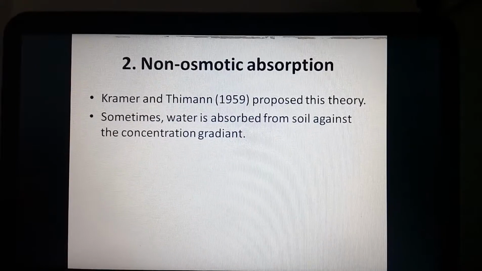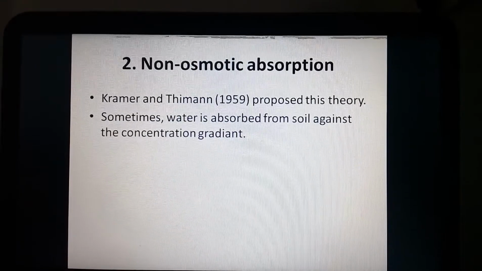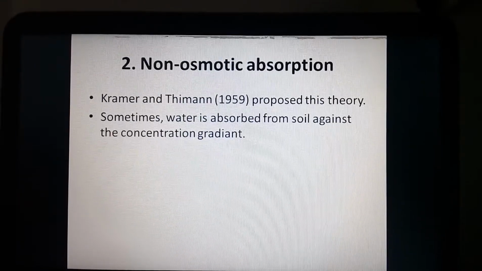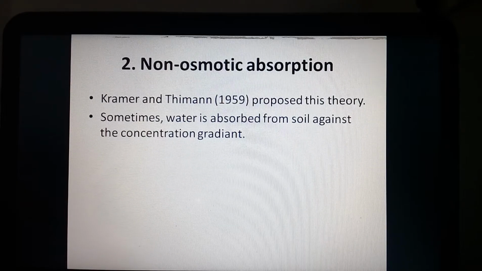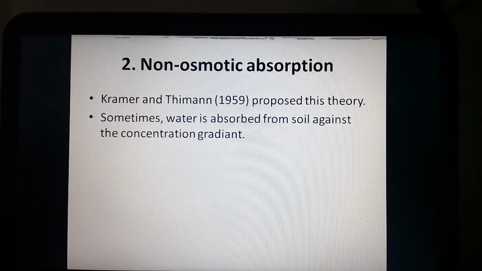At some time you can observe that the soil has more minerals. That means the soil becomes more salty due to high irrigation, and the minerals inside the soil increase.